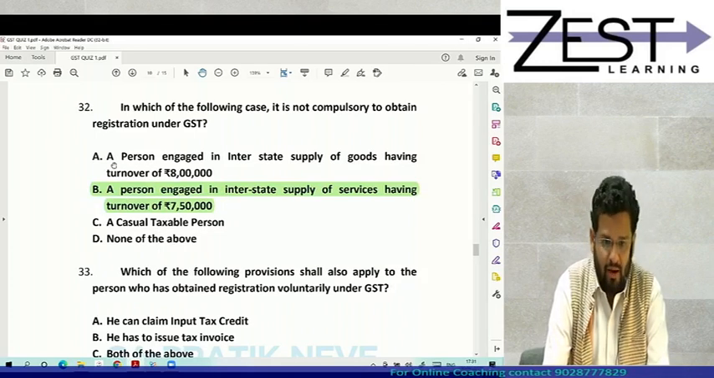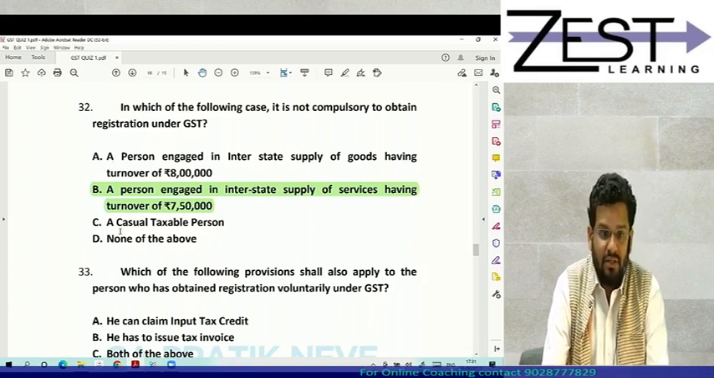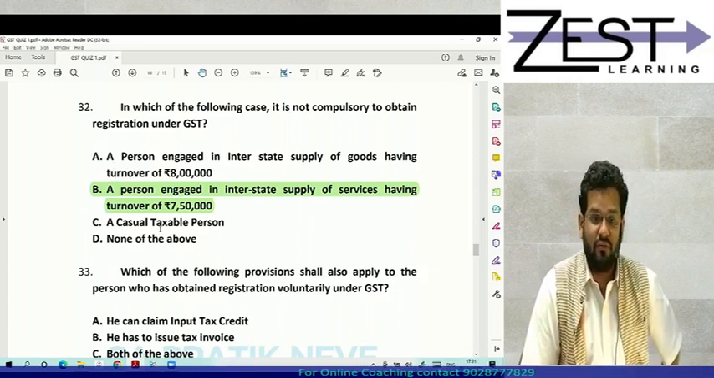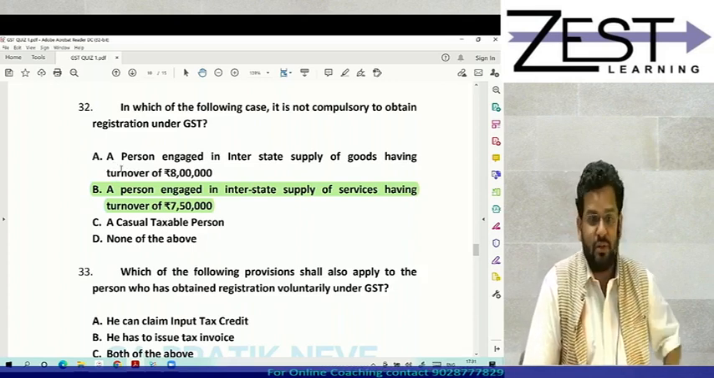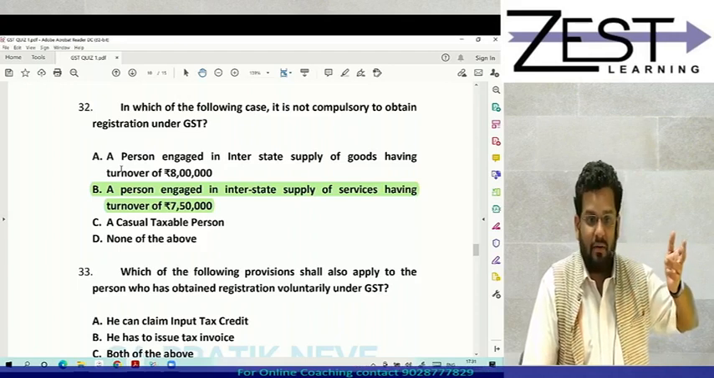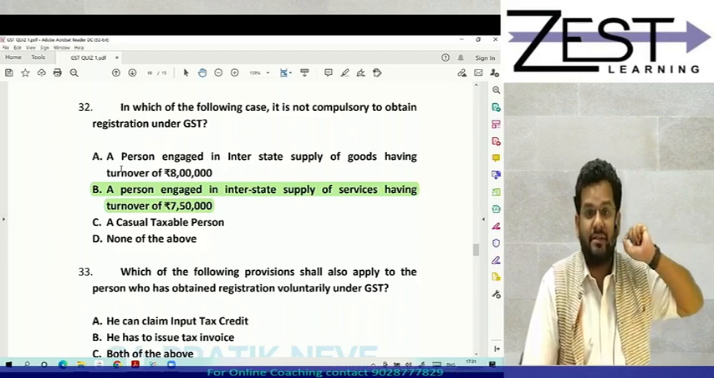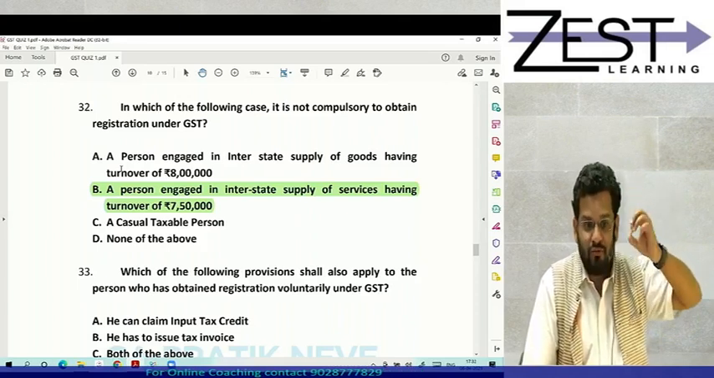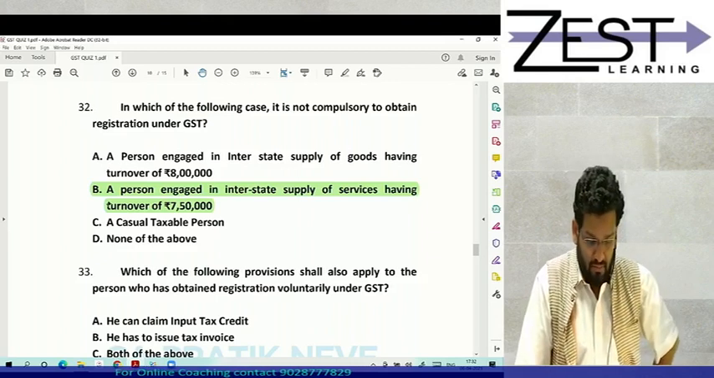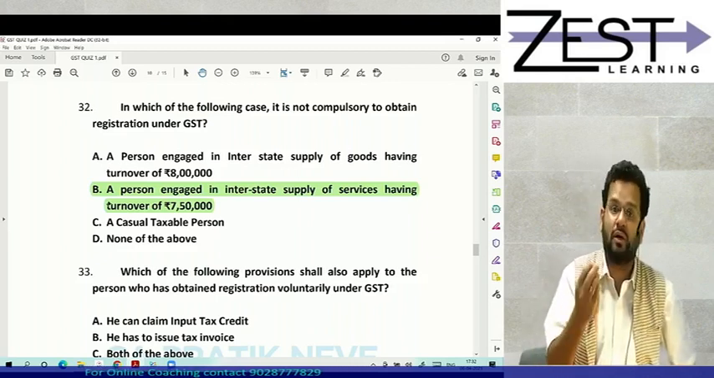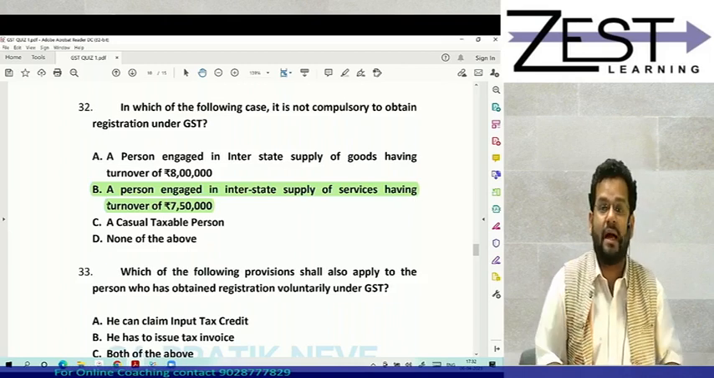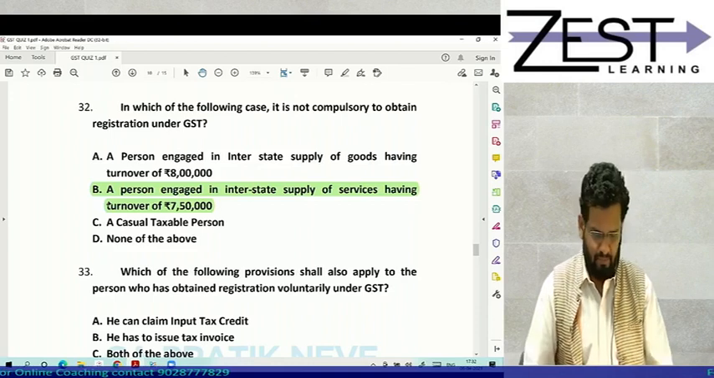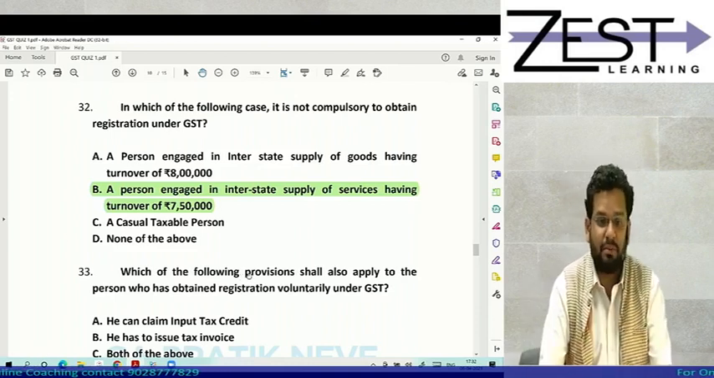I'll tell you why. See, for casual taxable person, registration is always compulsory. Section 24. For person who is engaged in interstate supply of goods, again registration is always mandatory irrespective of turnover. Section 24. But for services, it is okay if you are doing interstate supply, turnover not exceeding 20 lakhs. That's why answer is B, not compulsory.